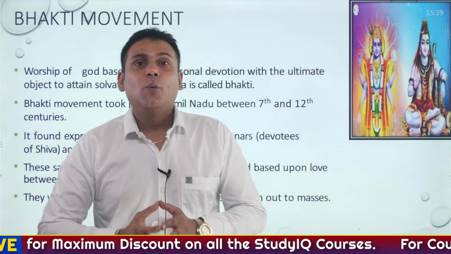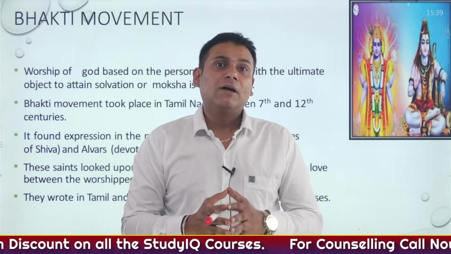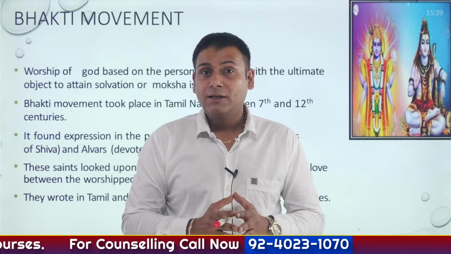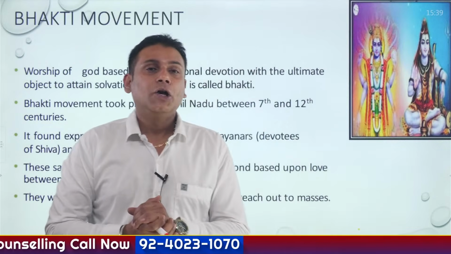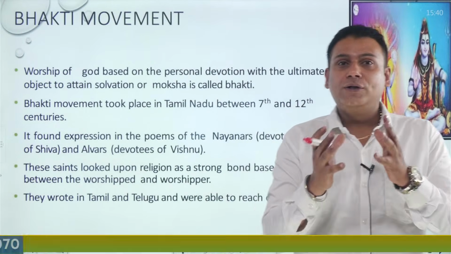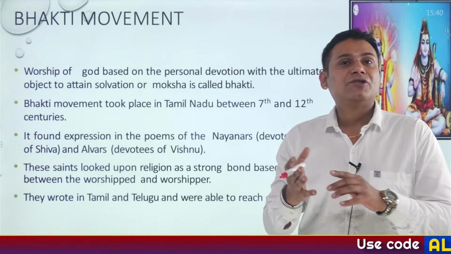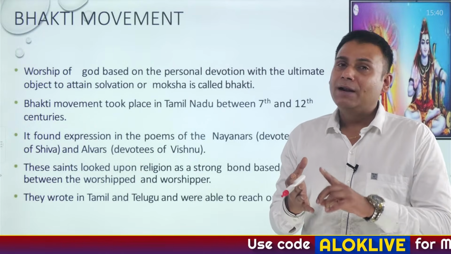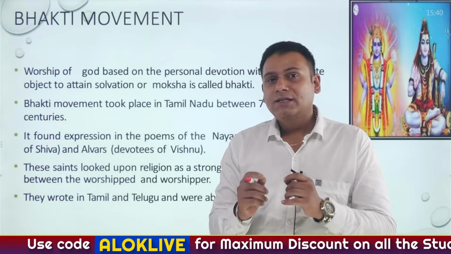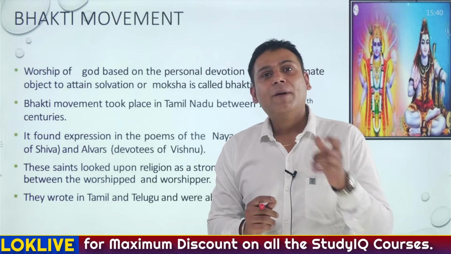Apart from this, we have thrown light on various aspects of the Delhi Sultanate. For example, we have seen the different dynasties of the Delhi Sultanate, ranging from the Slave dynasty to the Khilji dynasty, Tughlaq dynasty, Sayyid and Lodi dynasty, followed by the administration of the Delhi Sultanate, Mughals, administration of the Mughals, and Marathas administration. In today's class, we are going to focus on Bhakti movement and Sufism.